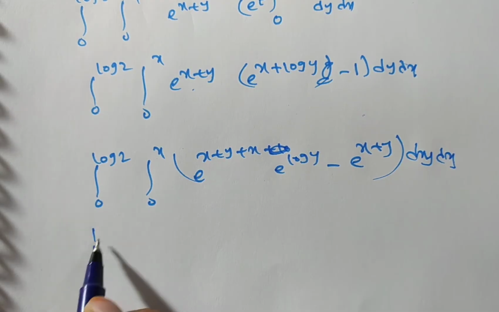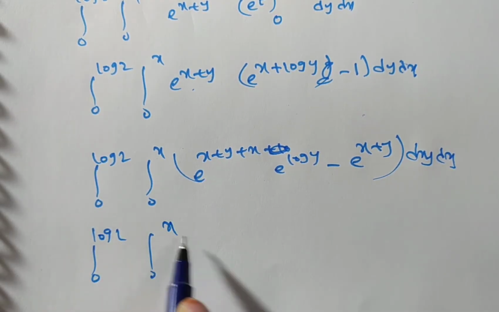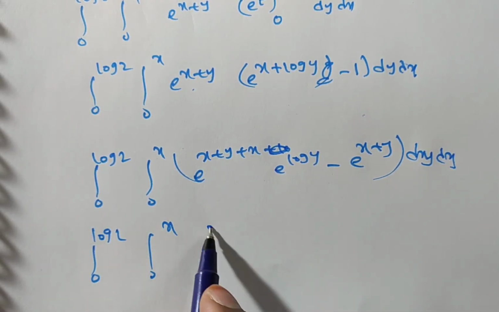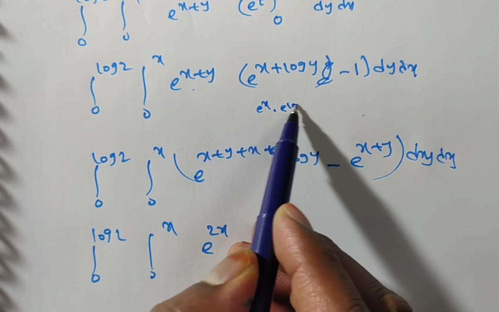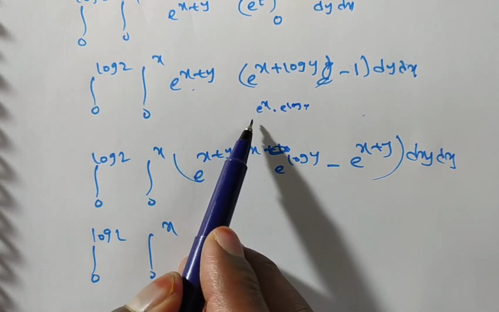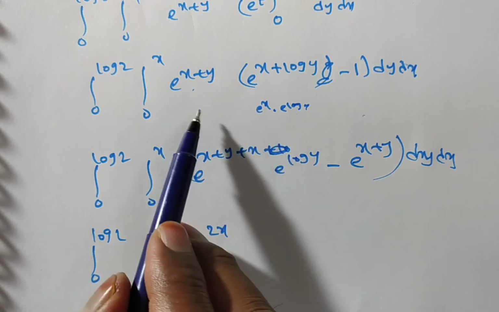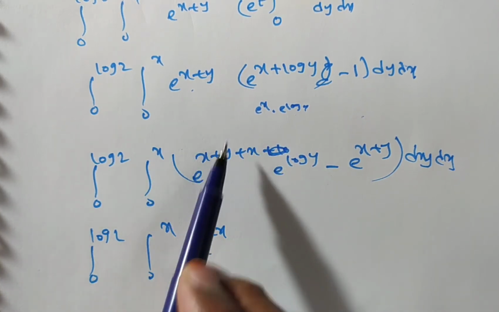This is integral 0 to log 2, integral 0 to x, e to the power of x plus x is 2x. This step is clear for everyone. You see, this you can write as e power x into e power log y. I multiplied e power x into e power x, nothing but the product where the bases are equal, so the powers should be added.